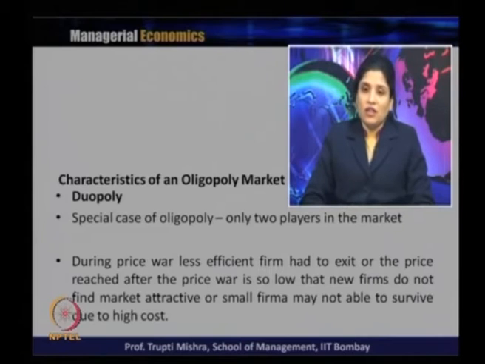During a price war, generally the less efficient firm has to exit, or the price reached after the price war is so low that new firms do not find the market attractive, or maybe the small firm is not able to survive due to high cost, and that is the reason the oligopoly firm turns into a duopoly firm. If it is an inefficient firm during a price war, it prefers to exit the market, or after the price war the price is so low that it finds it difficult to survive, and the high cost of production is not suitable for the small firm, so it prefers to leave the market.